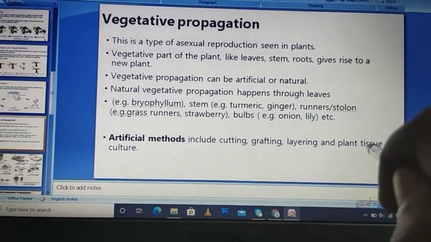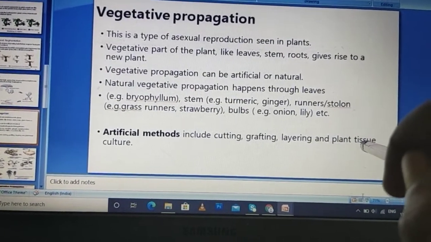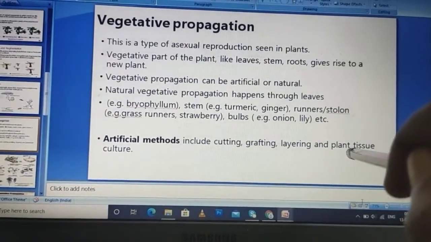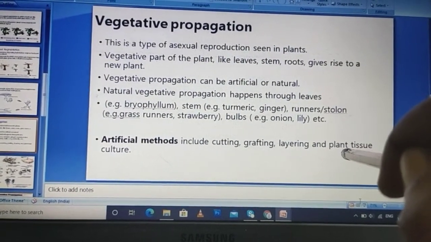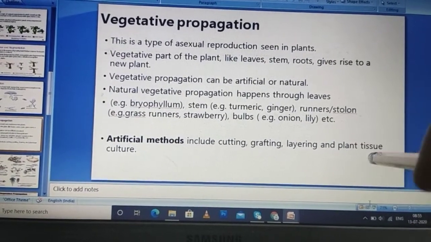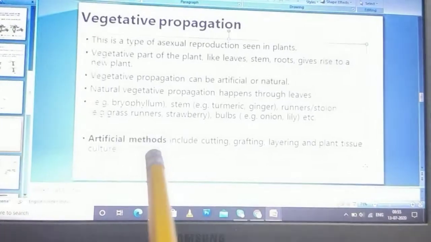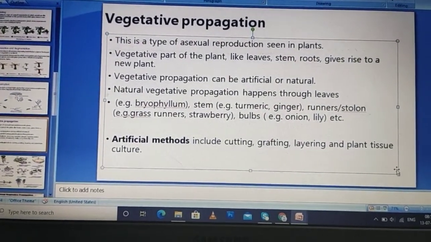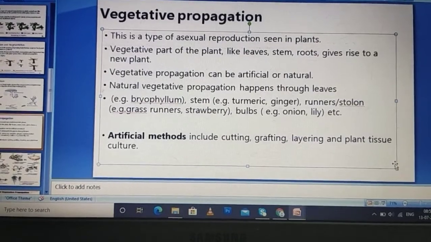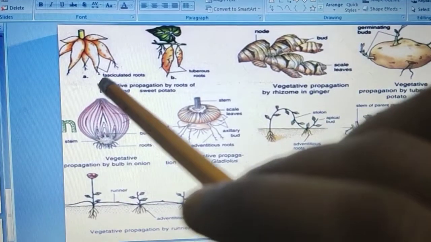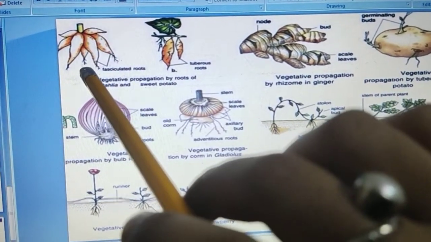Plant tissue culture you will be studying in higher classes. From a small part of the plant, whether a root, leaf, stem, anything, a whole new organism is produced in the lab. Everything happens in sterilized condition. What is sterilized condition? Sterilized condition is the condition in which it is aseptic, free from any microbes or bacteria.